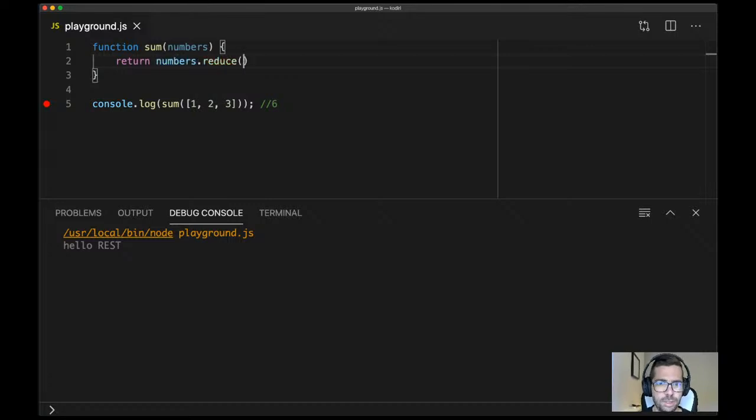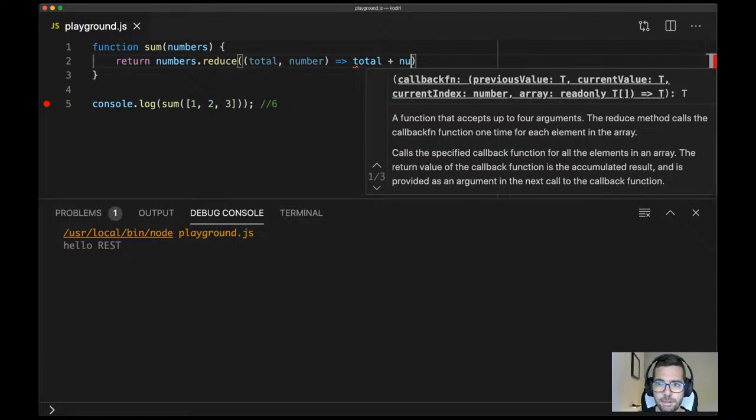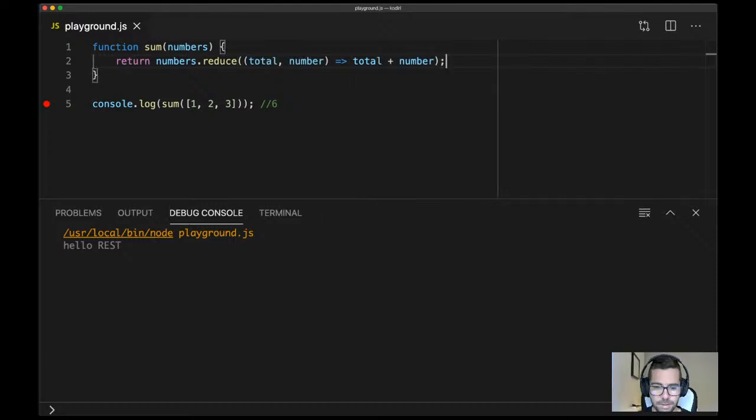Numbers that reduce, and then what? What do you think, guys? Is Elena right or wrong? She's right, right? Yeah, that's probably the easiest way, the most pragmatic way of adding the numbers on a list. So, I mean, let's try it. Let's see if it works. You can see Elena is right.